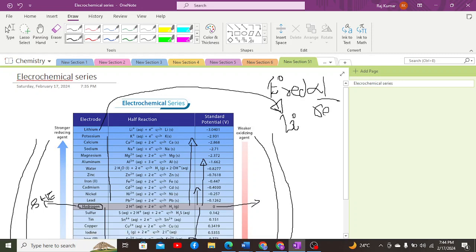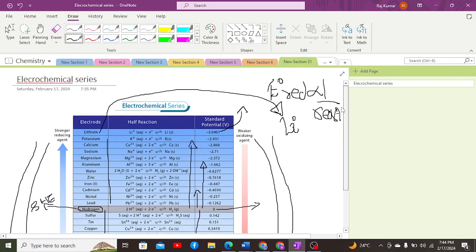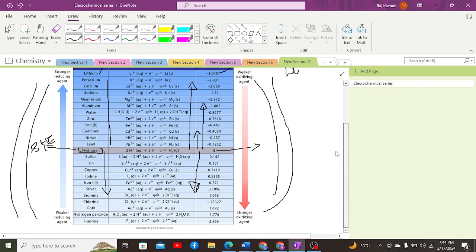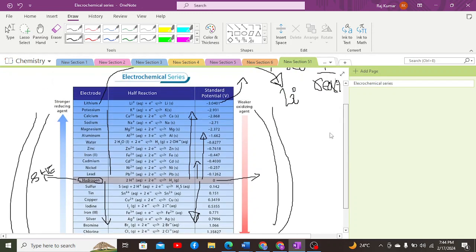Reduction potential is inversely proportional to reactivity, and here, if lithium has the least reduction potential, it has the highest reactivity. This is how we can conclude it. And one more thing I would like to highlight over here is about